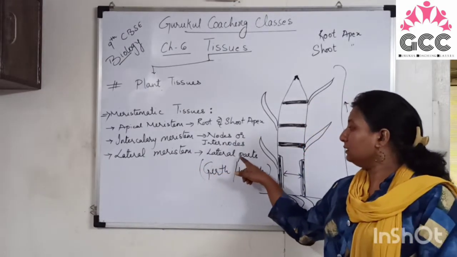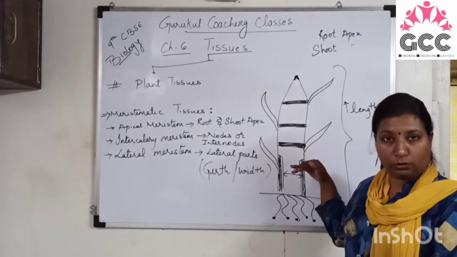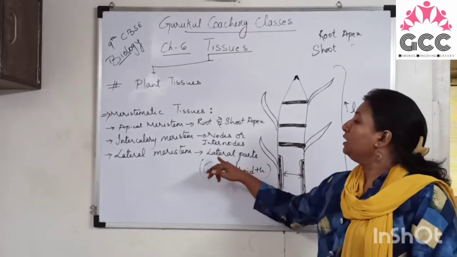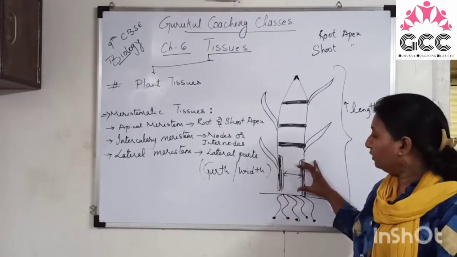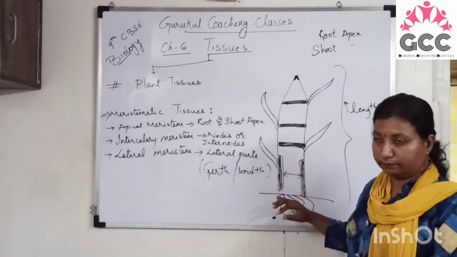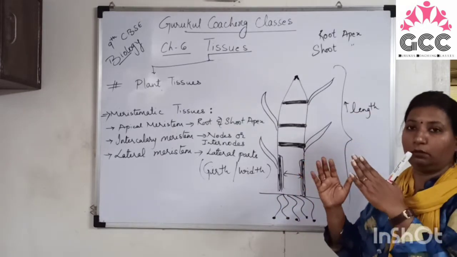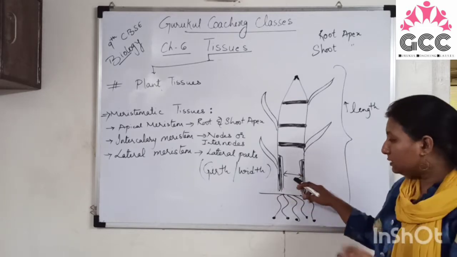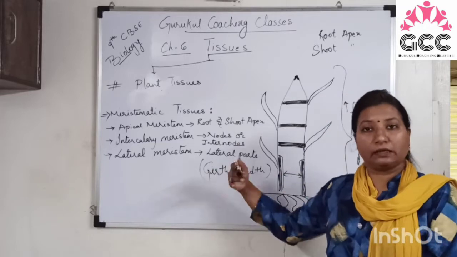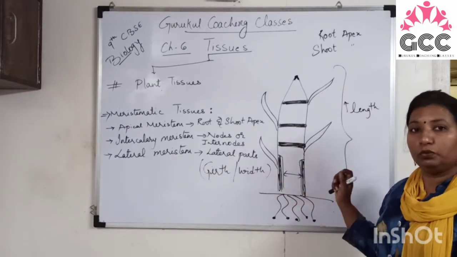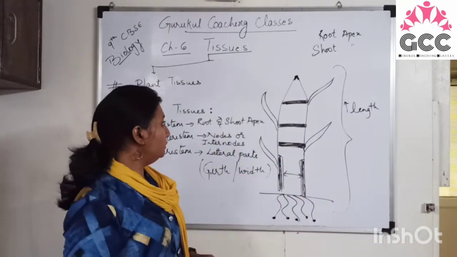Lateral meristem is present in the lateral parts, means on the stem, right? On the trunk or the stem. So they are responsible for increasing the girth or width of a stem or roots. They are also present in the roots, and the width or the girth of the plant, stem and roots is done by the lateral meristem, means they will increase the width of the root and the stem. Is it clear? So these are the meristematic tissues.